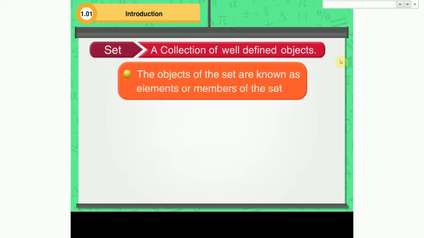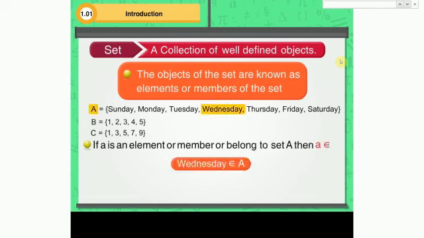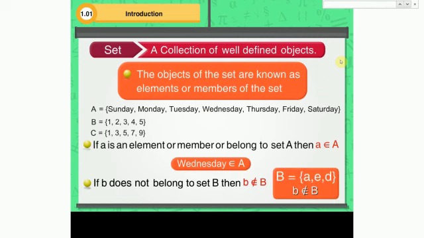Sets are denoted by capital letters A, B, C, etc. If a is an element or a member of set A, or belongs to set A, then we use the following symbol. If b does not belong to set B, then we write it symbolically in the following manner.